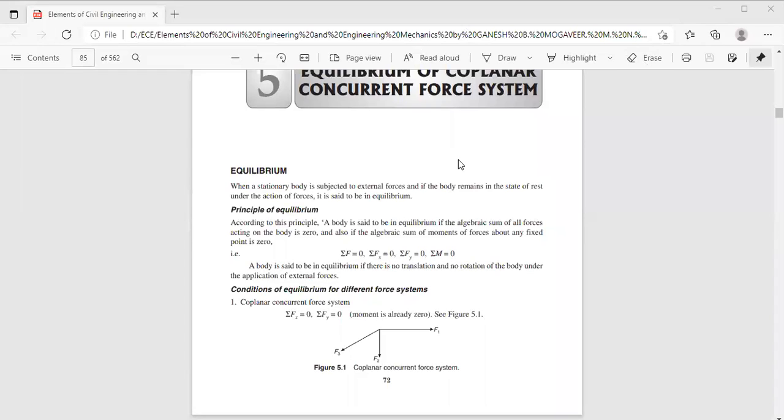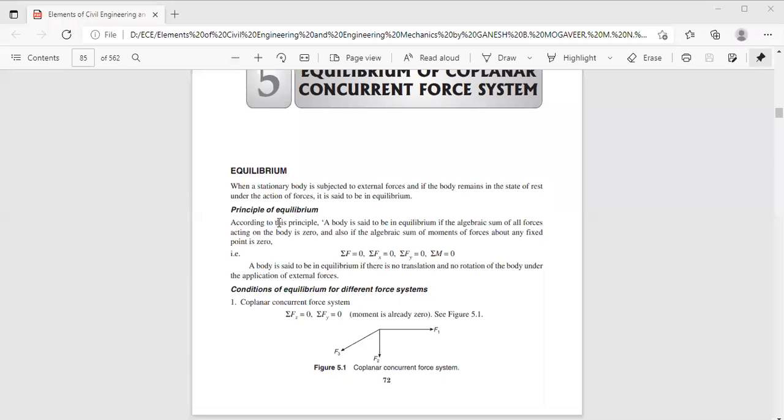Yes, sir. Okay. So, in the last class, we have learned what equilibrium is. When a stationary body is subjected to external force, and if the body remains in the state of rest under the action of forces, it is said to be in equilibrium. Or the resultant of all the forces acting on the body must be zero. Then only the body is said to be under equilibrium condition.